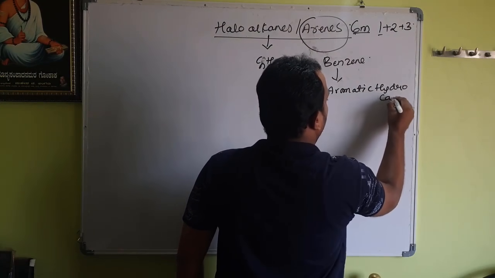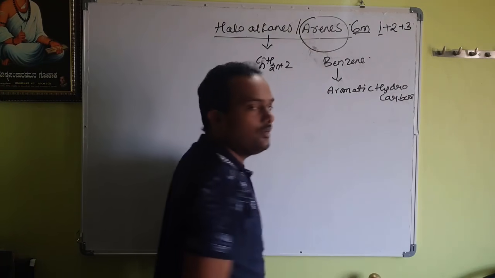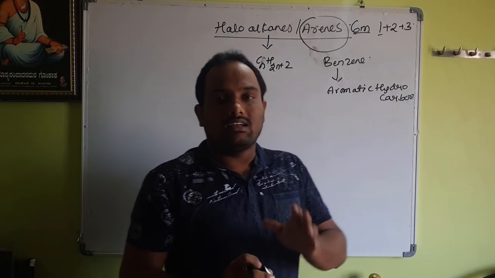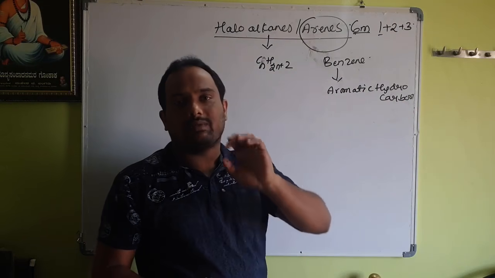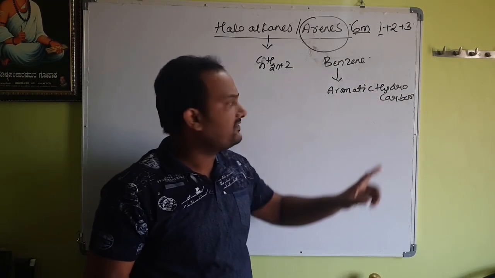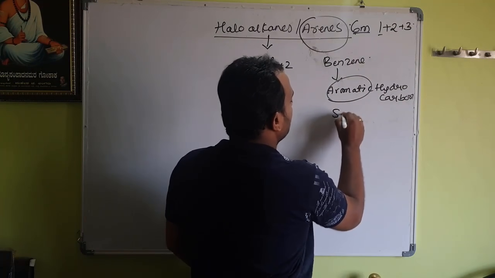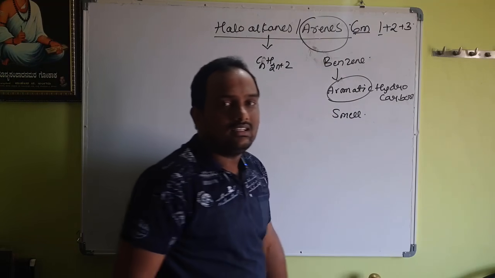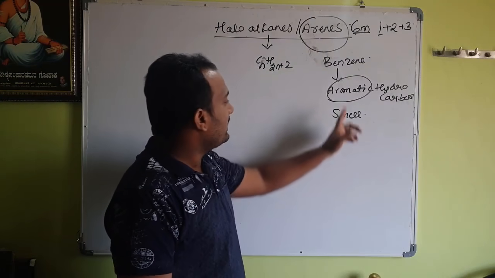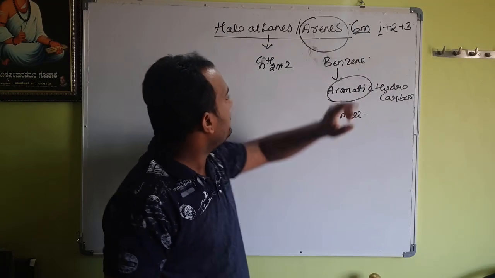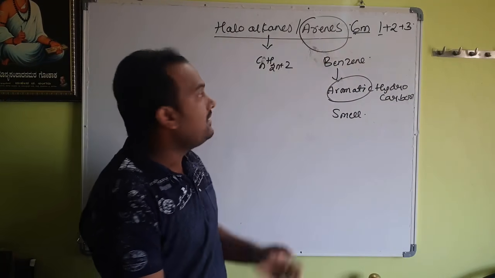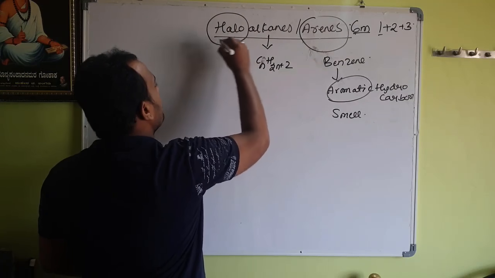You know, in the name hydrocarbon, hydro means hydrogen and carbon means the element C, that is, compounds made up of hydrogen and carbon. And aromatic means these will have some smell. Benzene is also an aromatic hydrocarbon. That aromatic hydrocarbon, in short, is called arenes.